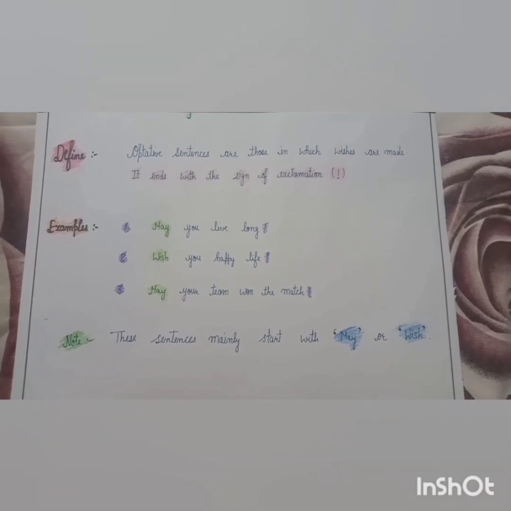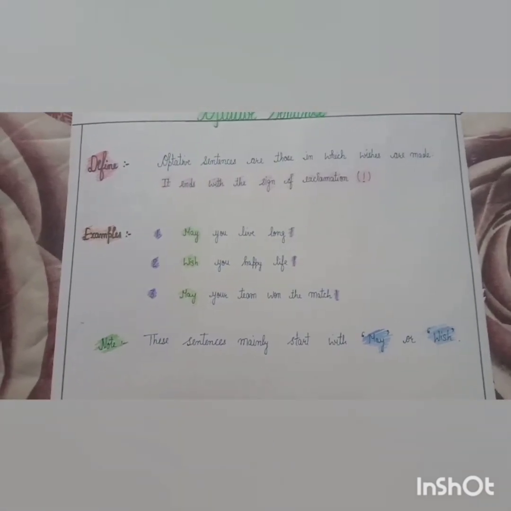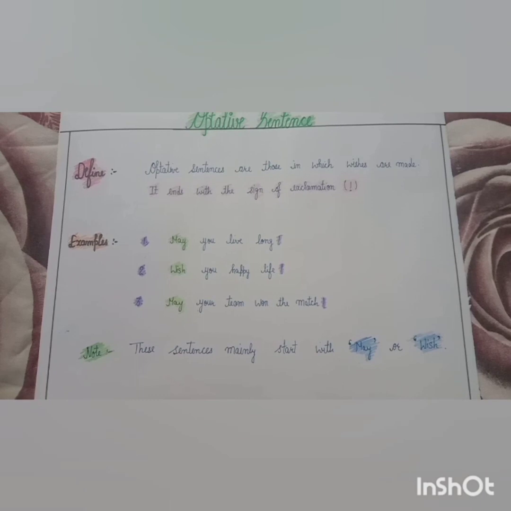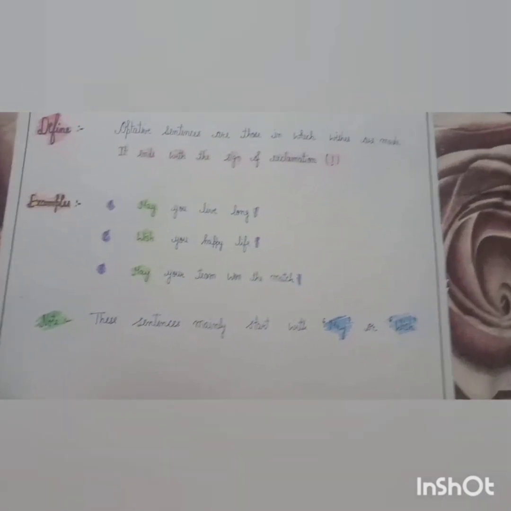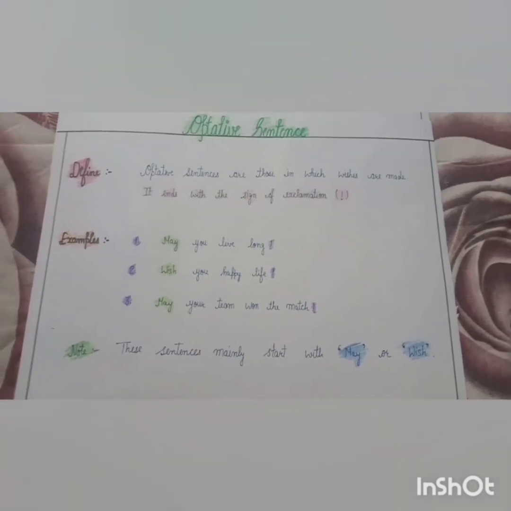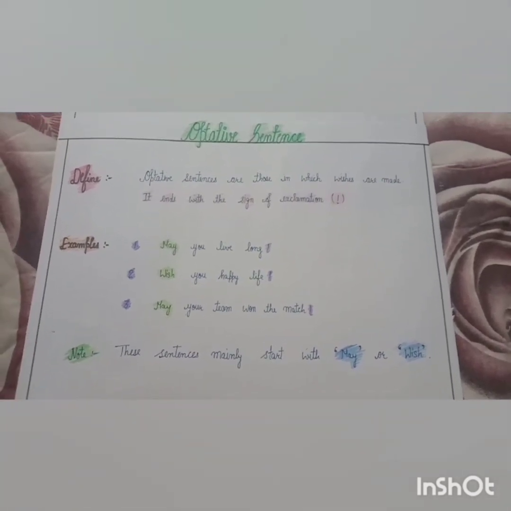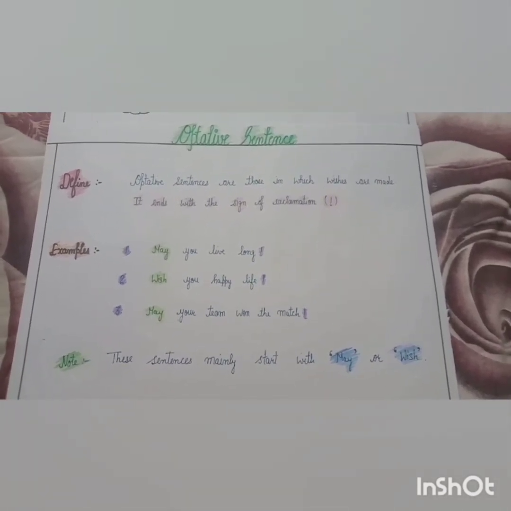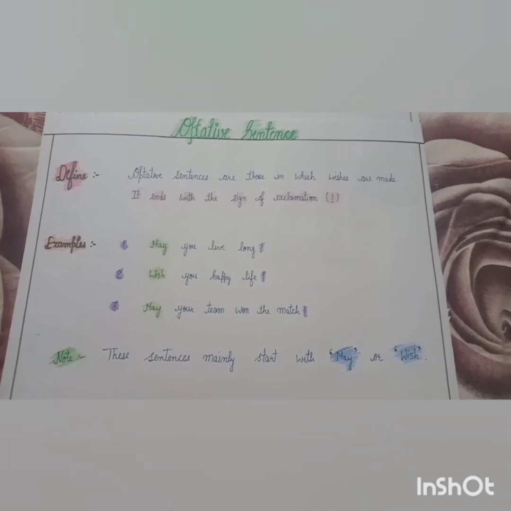May, wish, and may are the words based on prayer and wish. Note: the sentence mainly starts with may or wish. Optative sentence mainly starts with the word may or wish and ends with exclamation.